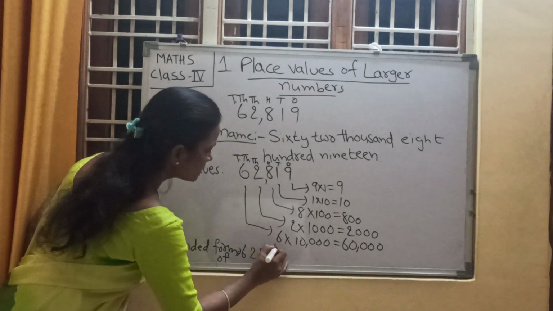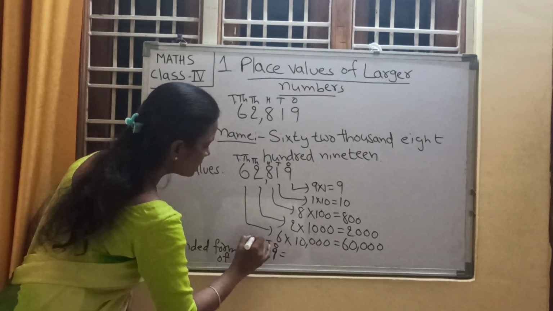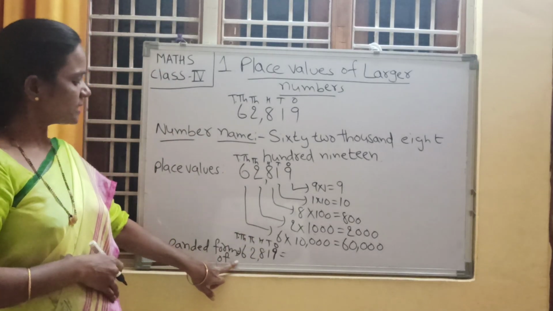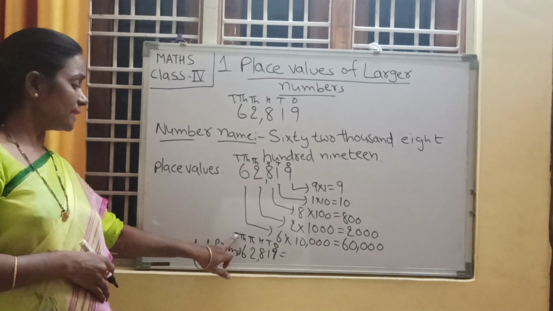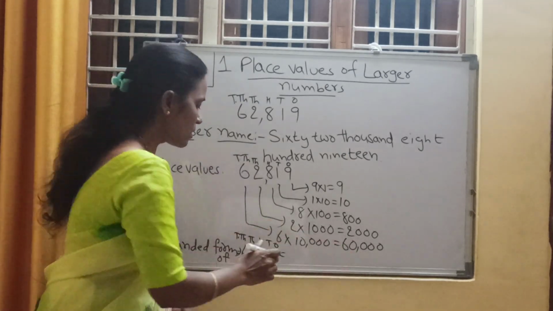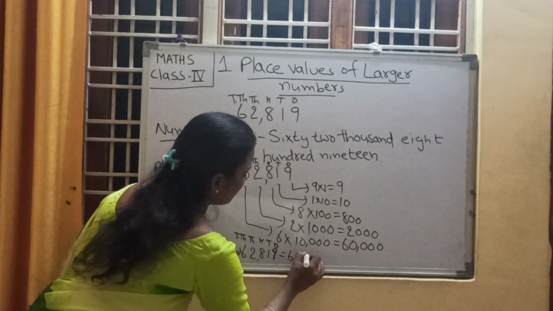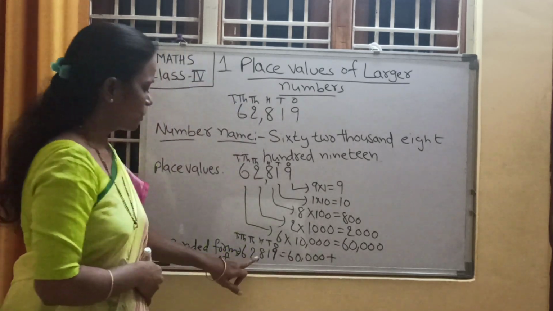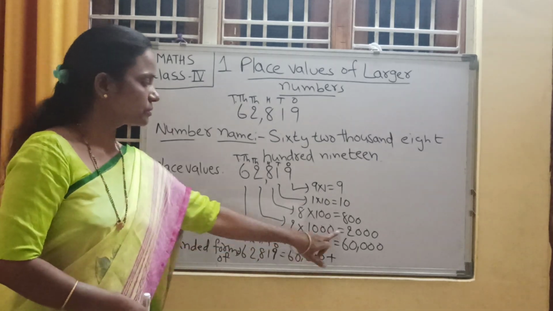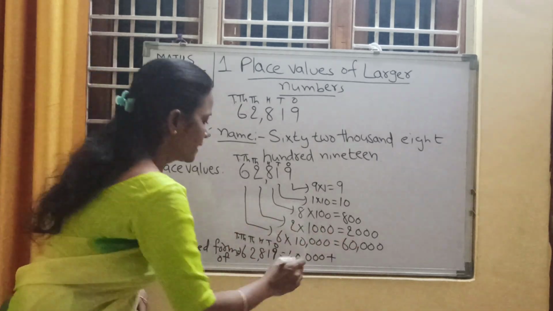So 1's place, 10's place, 100's place, 1000's place and 10,000's place. What is the place value of 6? 6 is in the 10,000's place. Its place value is 60,000 plus 2 is in the thousands place. Its place value is how much, children? 2,000.